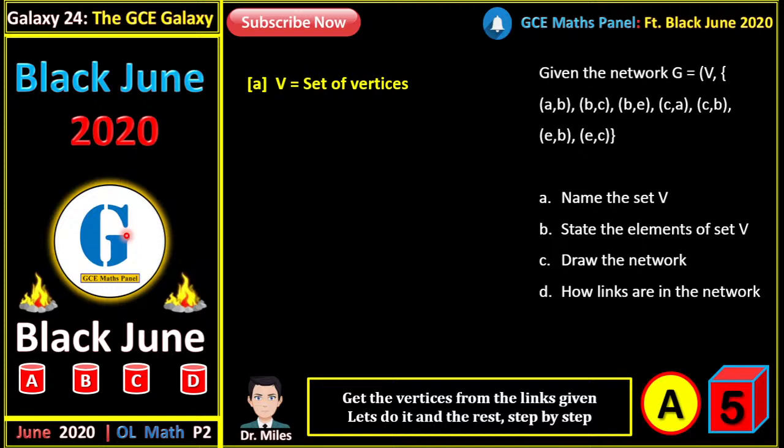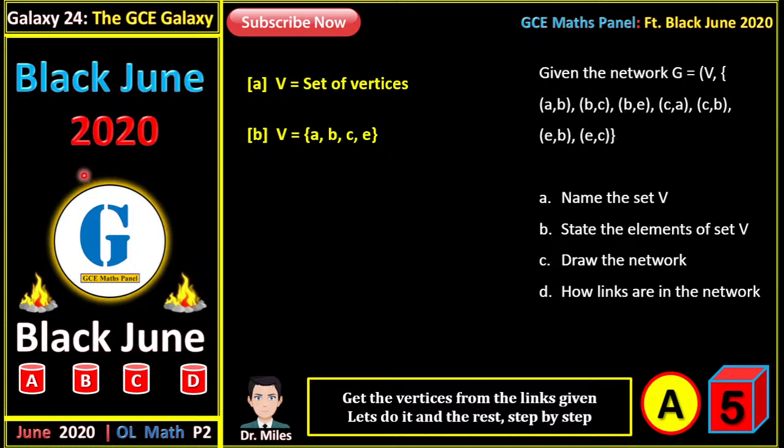Now, state the elements of the set V. To obtain the elements of the set V, we just come to this set of arcs and we take the first elements. So we have A. We don't repeat them. Can you see this point? A. The next element is B. B has already occurred. The next element is C. And the next element is E. So the elements of the set V are A, B, C, and E.